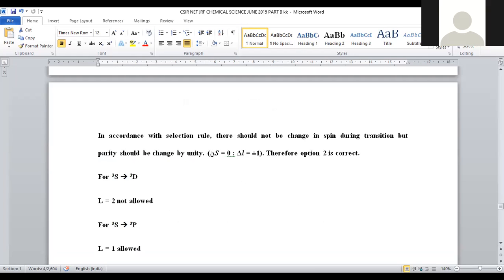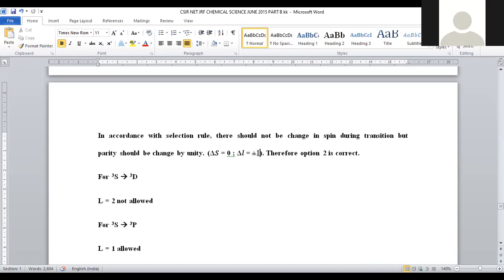So here there are 2 certain rules. One is delta S should be 0. That means change in the spin is not allowed in case of this kind of transition. If it is in the positive spin, that means clockwise rotation at ground level, after excitation also that should be in the positive spin. That means spin state should not be inverted. And when we are taking azimuthal quantum number, parity should be either increased or decreased by only 1 unit.